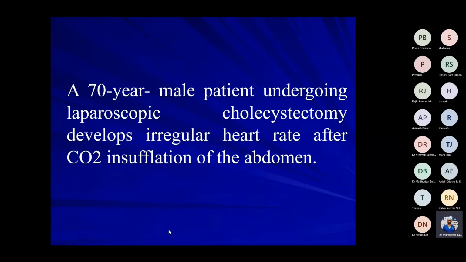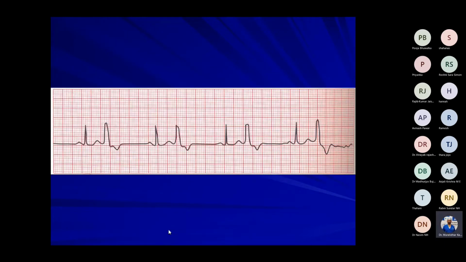A 70-year-old male patient having laparoscopic cholecystectomy develops irregular heart rate after carbon dioxide insufflation of the abdomen, and the ECG is like this. Here it is an irregular pattern, sir.